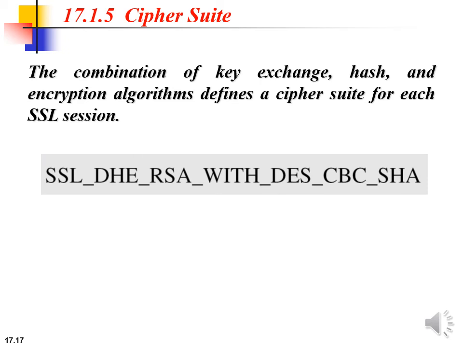Moving to the next topic, that is ciphersuite. Ciphersuite means the combination of key exchange, hash and encryption algorithms defines a ciphersuite for each SSL session. Each ciphersuite starts with the term SSL followed by the key exchange algorithm, and the word WITH separates the key exchange algorithm from the encryption and hash algorithm. For example, SSL DHE RSA WITH DES CBC SHA. Here DHE RSA defines the key exchange, with DES CBC as the encryption algorithm and SHA as the hash algorithm.